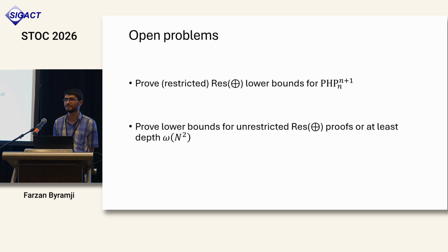Any other questions? So the notion of size you have for this unconditional lower bound of almost n squared, what is the most general notion of size you can use there? Like number of lines in the proof? Yeah, here it is number of lines.